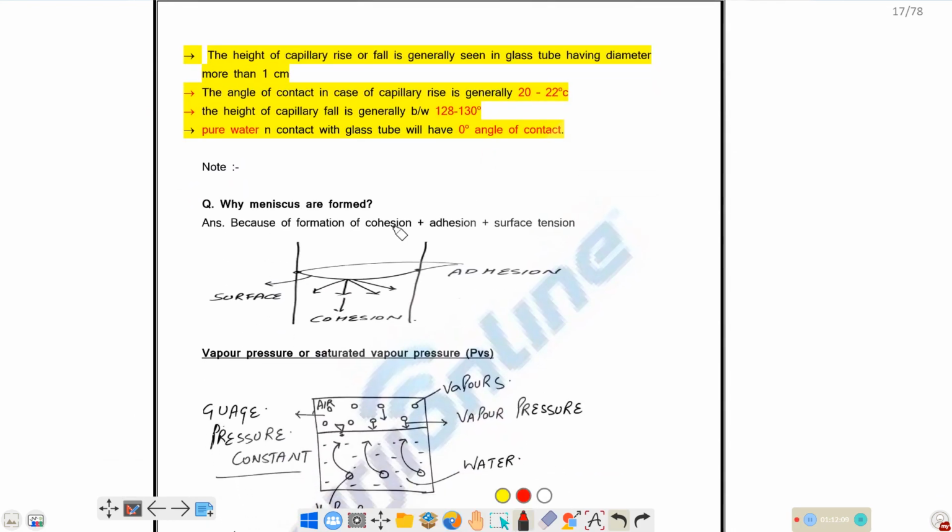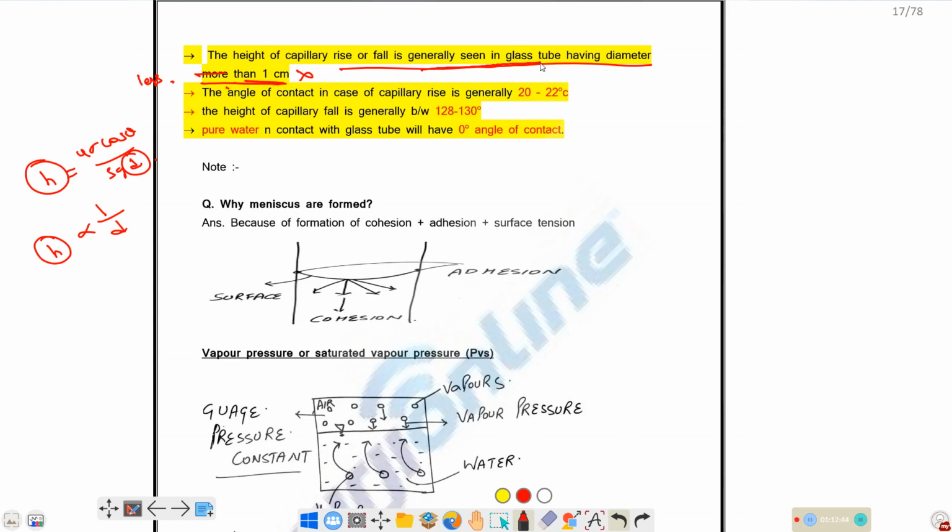Next one. The height of capillary rise or fall is generally seen in a glass tube having diameter less than 1 centimeter. Because the capillary rise equals 4 sigma cos theta by rho g d, if you increase the diameter of the capillary tube, the height of capillary rise or fall will decrease. The diameter of the capillary tube is inversely proportional to the capillary height, so the diameter should be kept below 1 centimeter to have a clear vision of the capillary height. Okay.